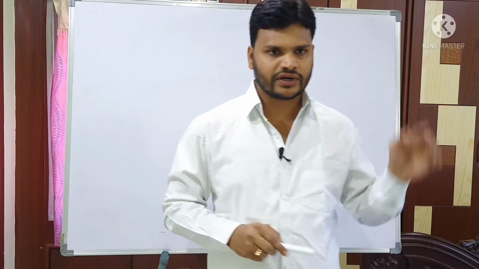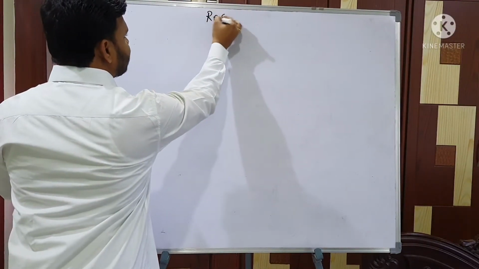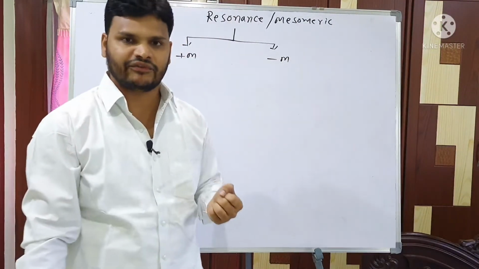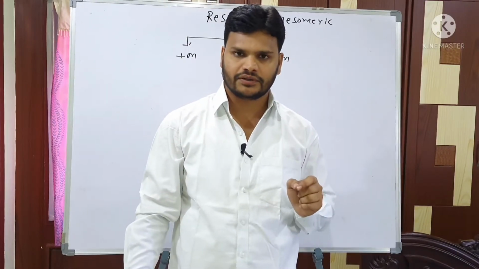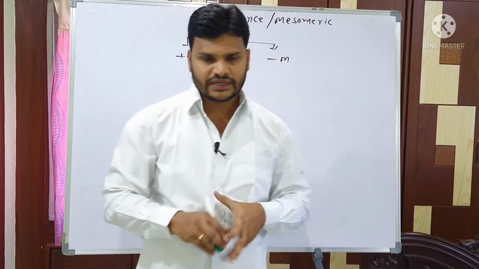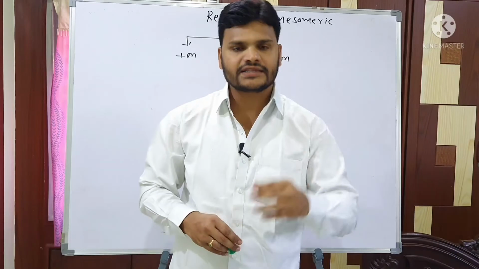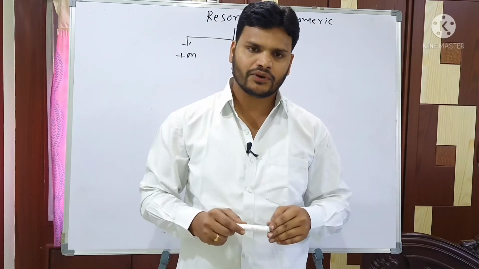Just look at the board. What is the concept? Resonance effect. These two points are very important: which group acts as plus M effect and which group acts as minus M effect. Everybody knows electron releasing groups and electron withdrawing groups. Here, to identify which one acts as a plus M group and which as a minus M group, I am going to give one important technique.